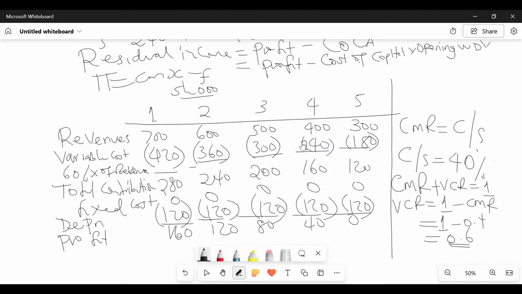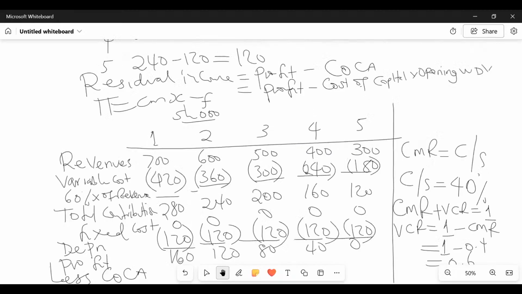But this profit, they would still want us to cascade it down to what we call residual income. So how do we get this residual income? The concept of COCA. So you come and mention it there. And we examiners are smart, don't think we don't know these initials. You don't have to write things in full. If you just write COCA, we will understand, isn't it? We are also smart, we studied like you. Yeah, let's do COCA.